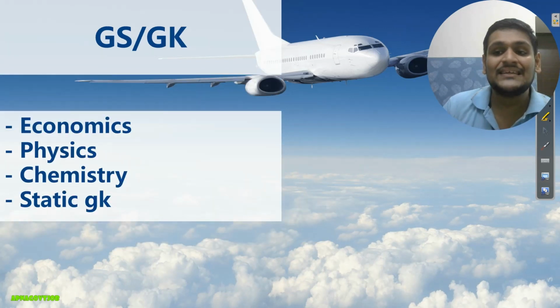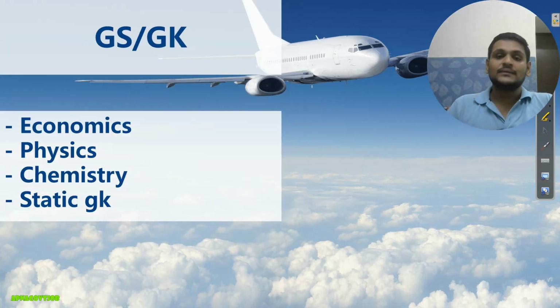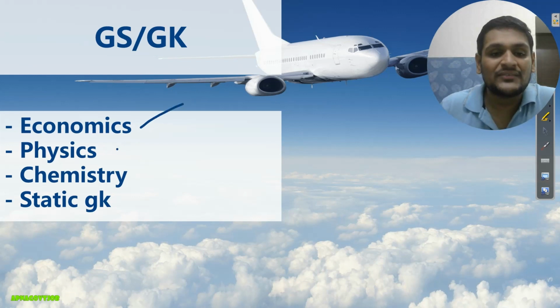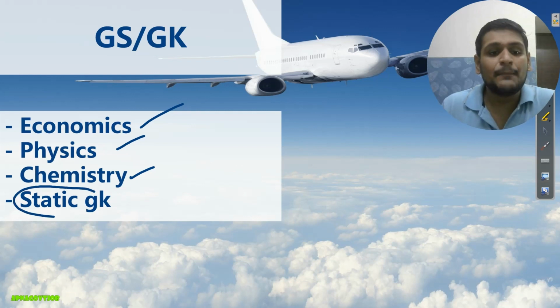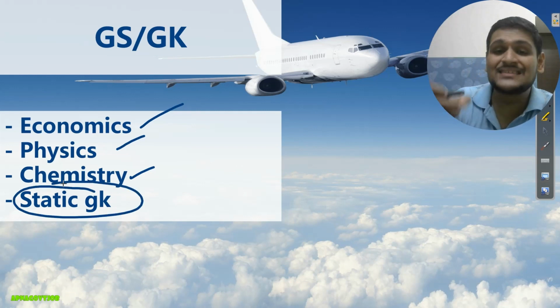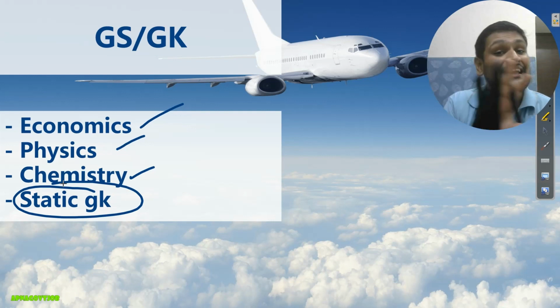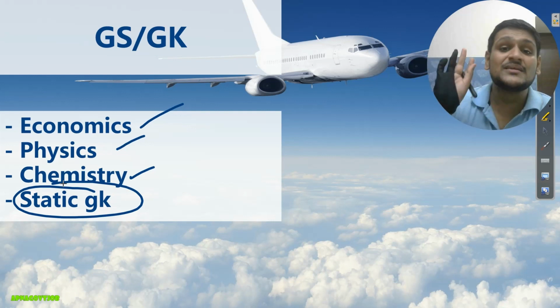Now GS and GK. We already completed 2 chapters in your phase 1. Now in phase 2 we will target economics, physics and chemistry. Static GK you will read by default till your exam last day. Till your exam day you will continuously read static GK. There is no break in static GK. Just always remember this.